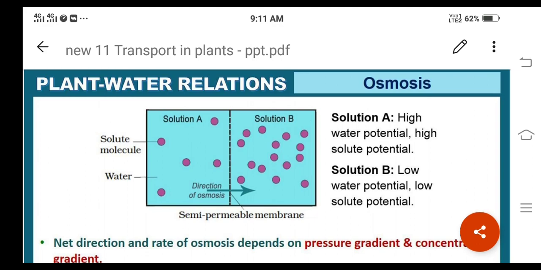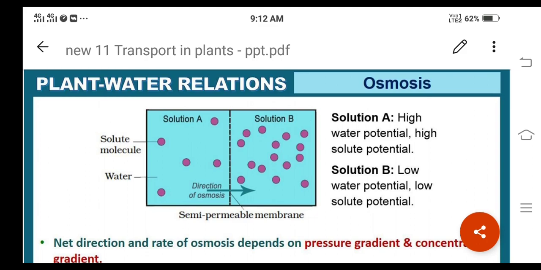And one more question is there. What will be the direction of the movement of water when two solutions with water potential equal to 0.2 megapascals and water potential equal to 0.1 megapascals are separated by a selectively permeable membrane? It will move from 0.1 megapascals to 0.2 megapascals.